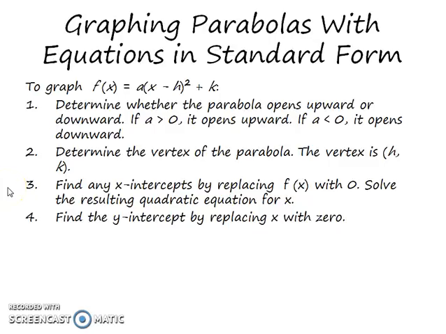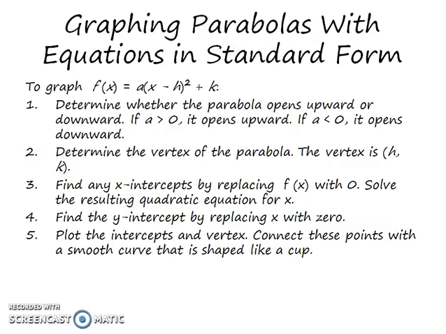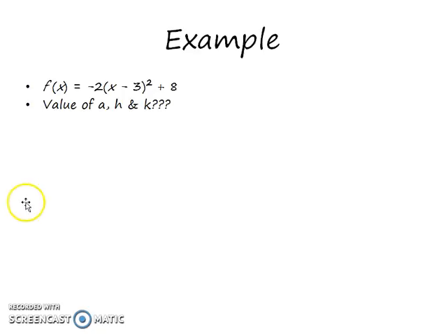And the next is to find the y-intercept. To find the y-intercept, you have to replace x with 0. And the last step, after you have done steps 1 until 4, is to plot the graph. You plot the intercepts and the vertex, and connect all these points with a smooth curve, and it will be shaped like a cup. For example, let's try this exercise.